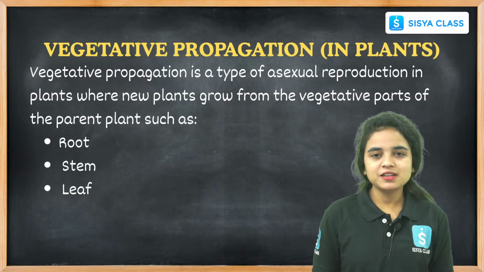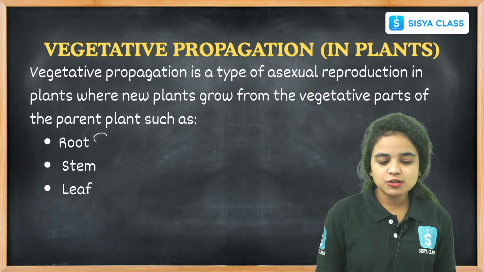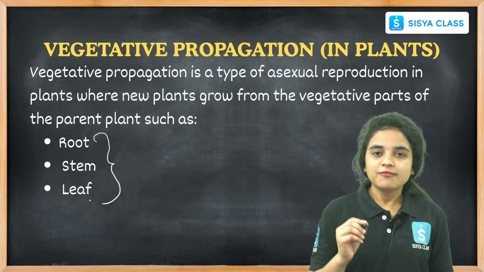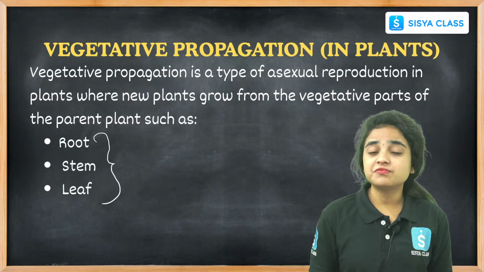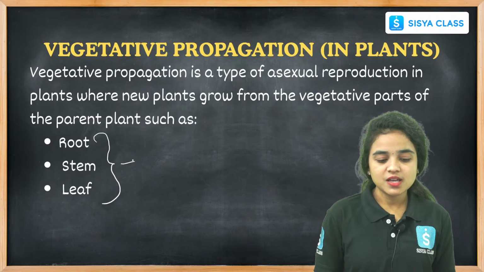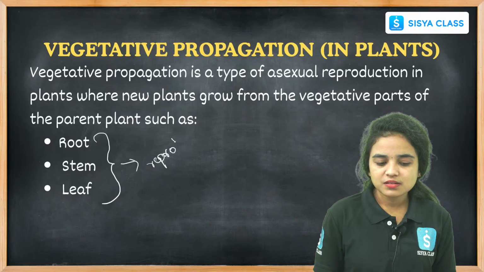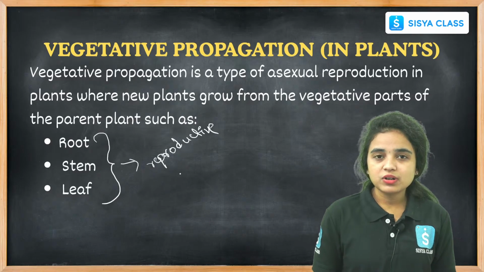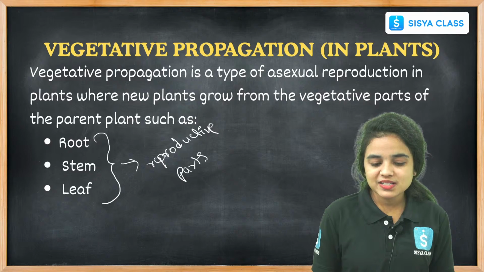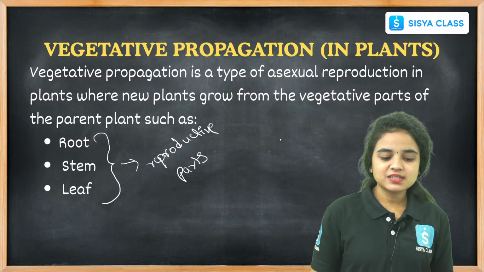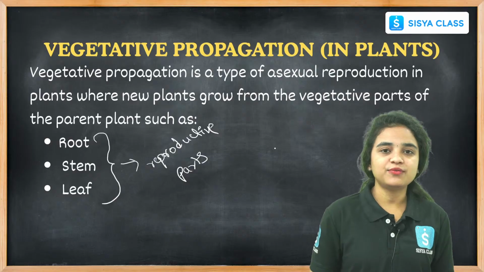In a plant, the root is a vegetative part, the stem is a vegetative part and the leaf is a vegetative part. Why are these parts called vegetative parts? Because they don't have any reproductive parts to participate in the reproduction. Yes, stem, root and leaf, Shiva Patel.